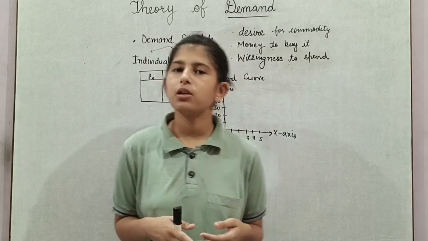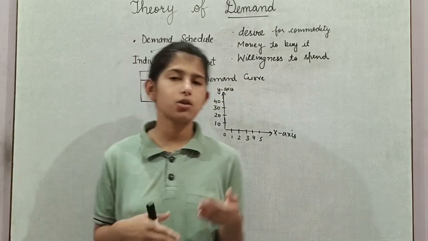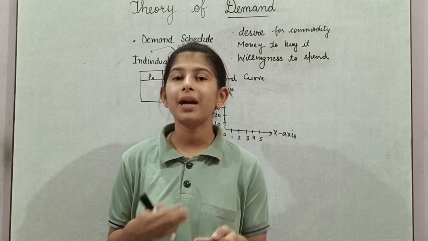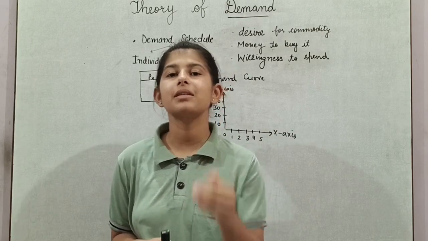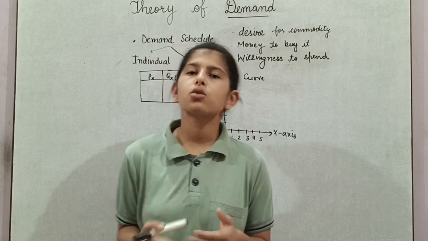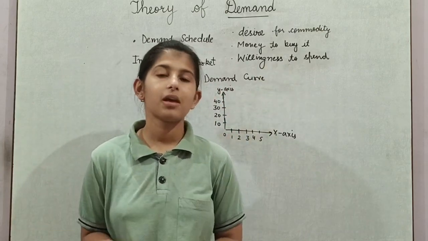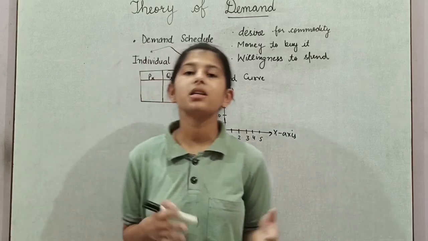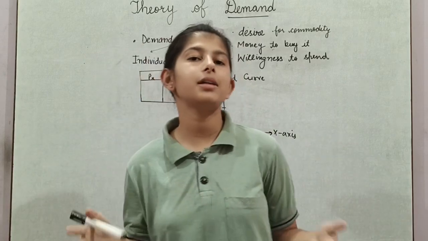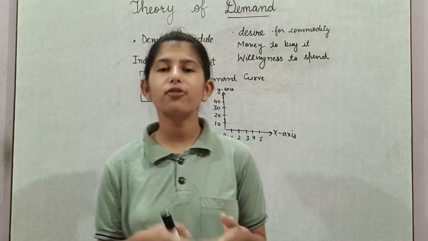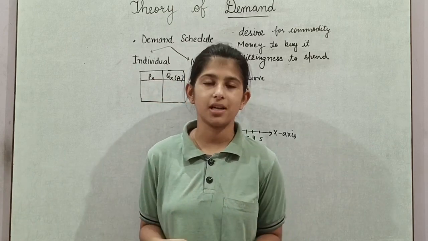Now, for example, you have desire for a commodity and you have enough money to buy it. But if you are not willing to spend your money over it, it remains a desire and not a demand. So the third thing that you require is willingness to spend your money. Collectively, we can say that demand refers to various quantities of a commodity that a consumer is willing to buy at different possible prices in a given time.